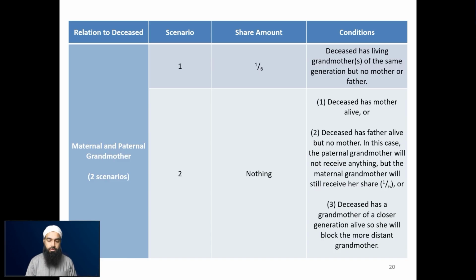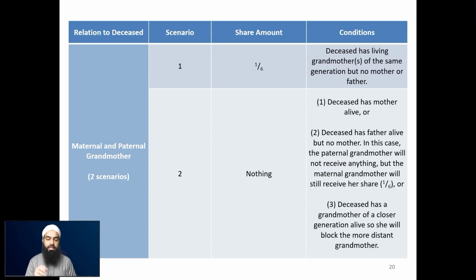So the next scenario, number 2, is where she receives nothing. The first scenario here is when the deceased leaves behind a mother. When there is a mother of the deceased alive, then the grandmothers will not receive anything. Scenario number 2 is where the deceased has a father alive, but no mother alive. In this case, the paternal grandmother will not receive anything, but the maternal grandmother will still receive her 1/6 share. So the 1/6 share in this scenario will fully go to the maternal grandmother.